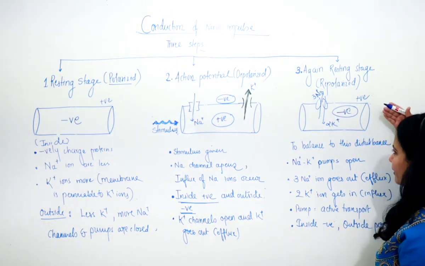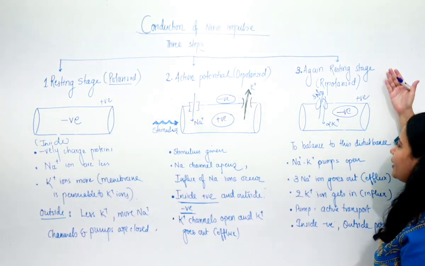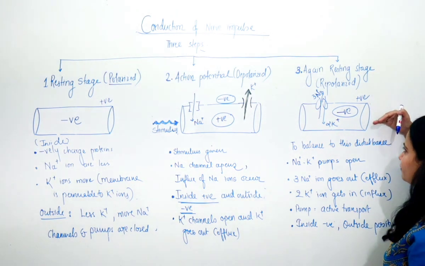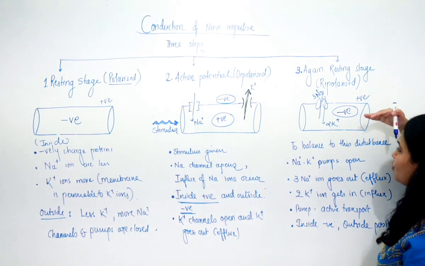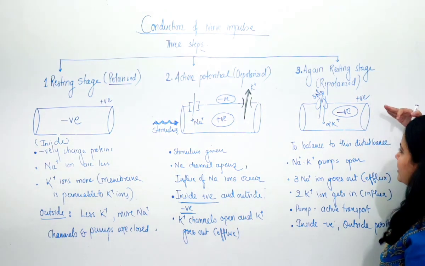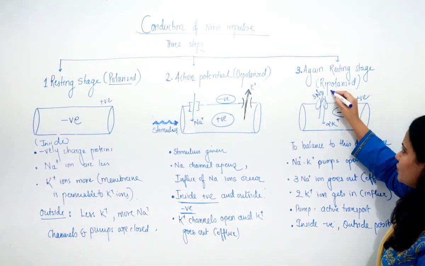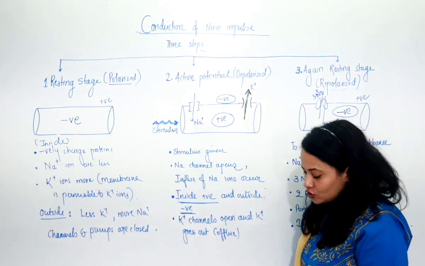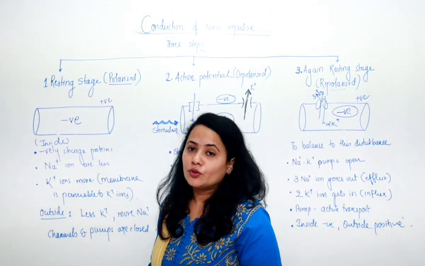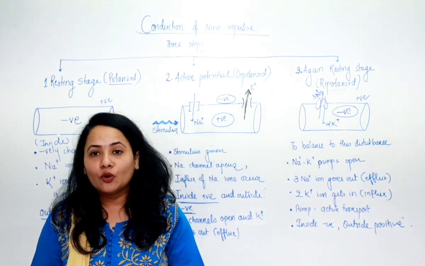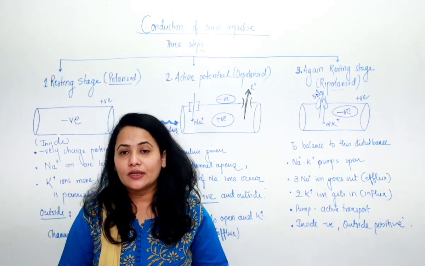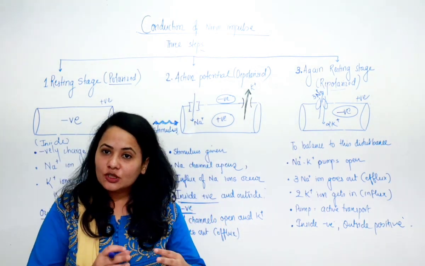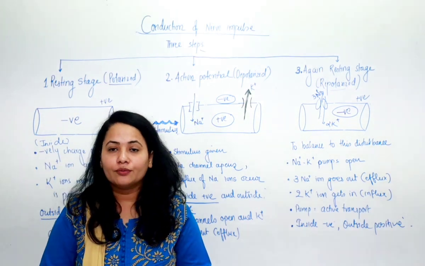So the initial condition, that is more sodium outside and less potassium on the outer side, whereas more potassium on the inner side, is balanced again, and this condition is said to be repolarized. So total 3 stages: polarized, depolarized and repolarized. So this is about the transmission of impulse through the nerve fiber.